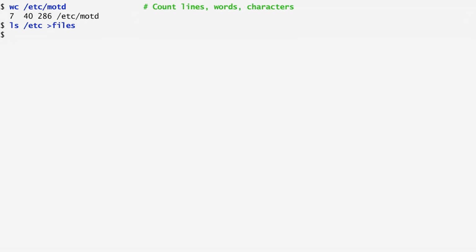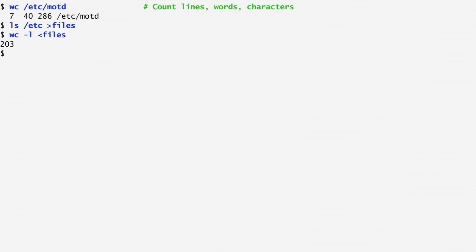We can count a file's elements by providing it as standard input to wc. To count the number of files in the /etc directory, I specify the option -l to wc, which counts the number of lines. We see that there are 203 lines in files, or in other words, 203 files exist in the directory /etc.